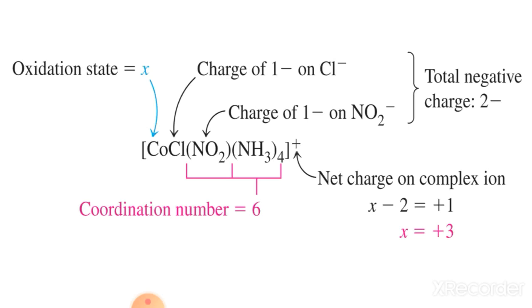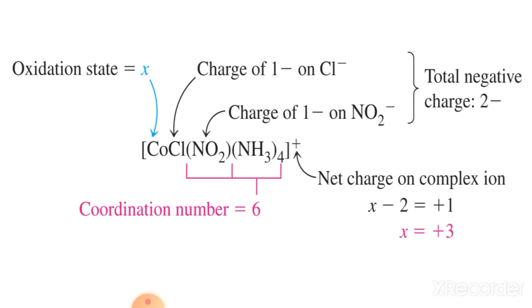The total negative charge is -2, and the coordination number of the given complex is 6. Now the net charge on the complex ion is +1. So you have to find the value of X, the oxidation number of the central metal atom. X - 2 equals +1, so X equals +3.